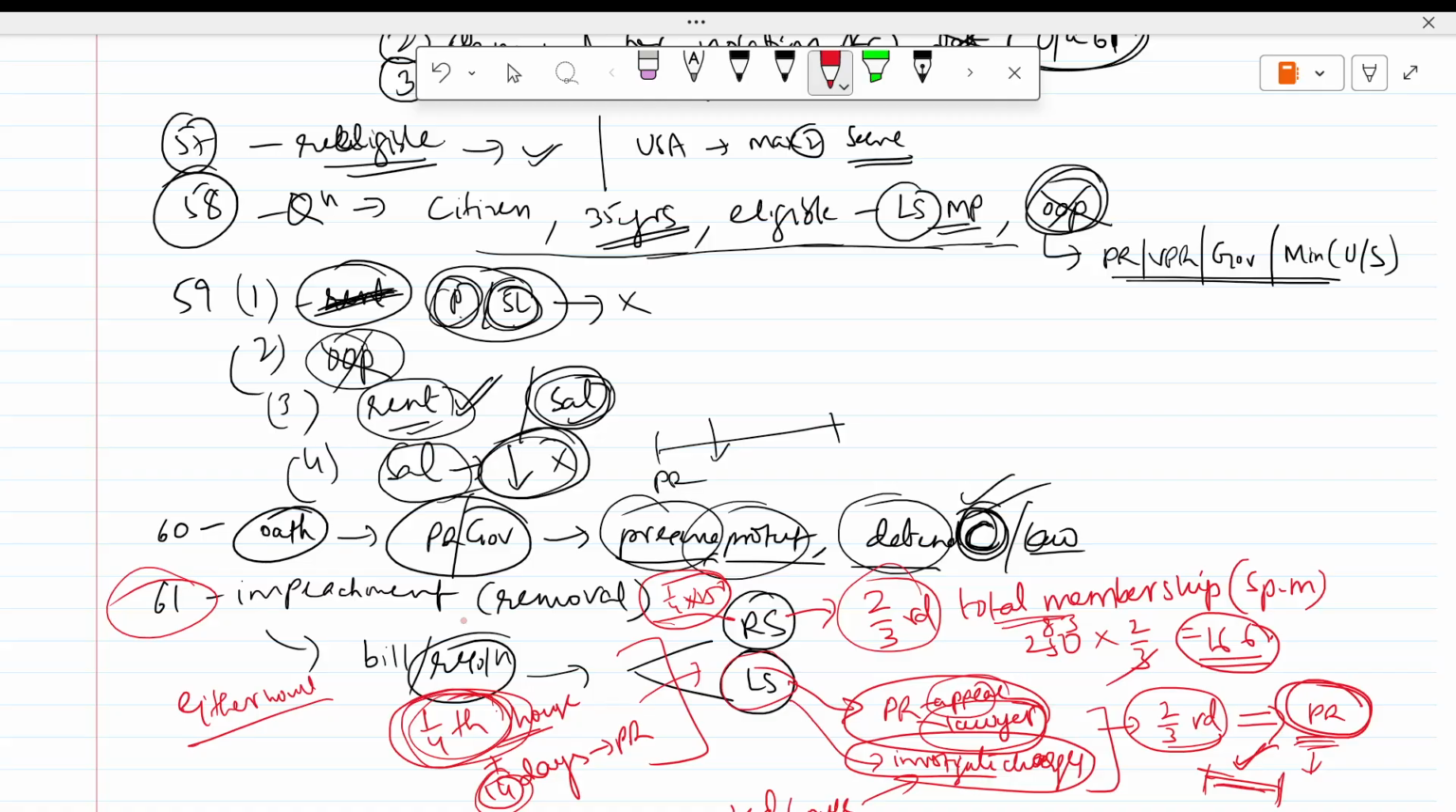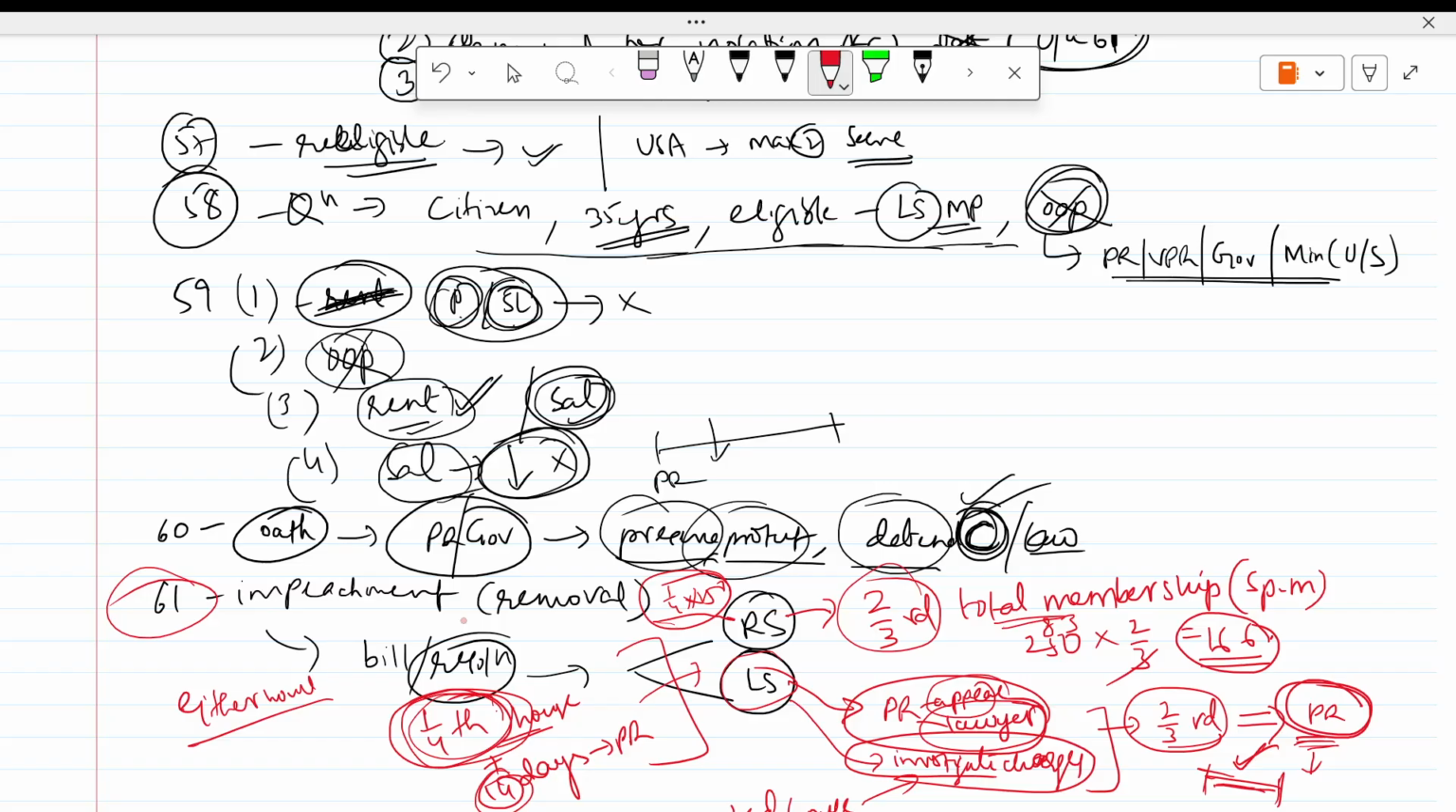You can introduce the resolution in either house. A 14-day notice should be given. One-fourth of the house should agree first, then two-thirds of the total membership. Then the second house will investigate the charges, and the president has the right to appear and be represented, meaning he can get a lawyer. If the second house also passes the impeachment motion, then the president stands removed.